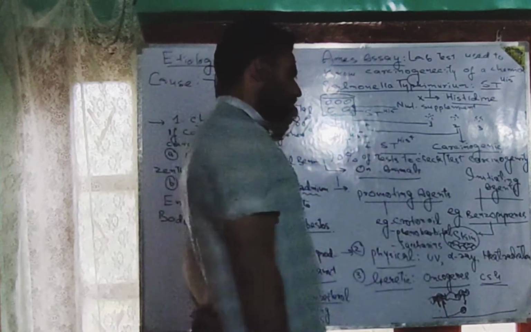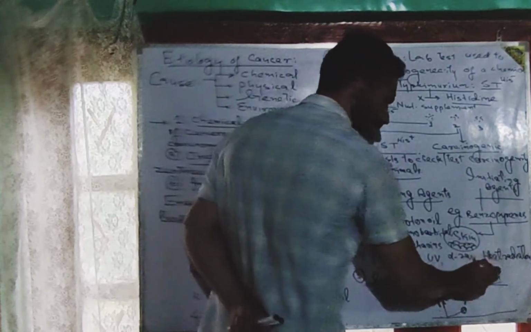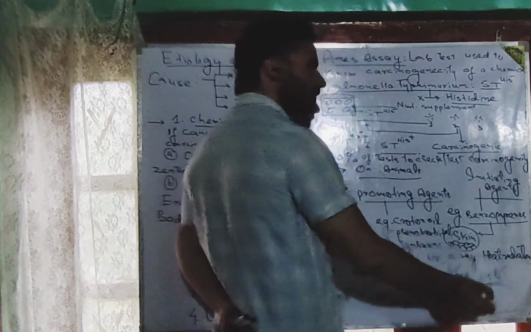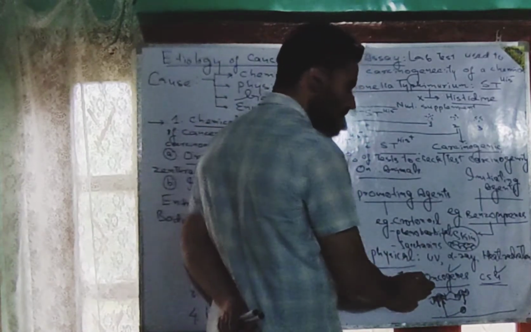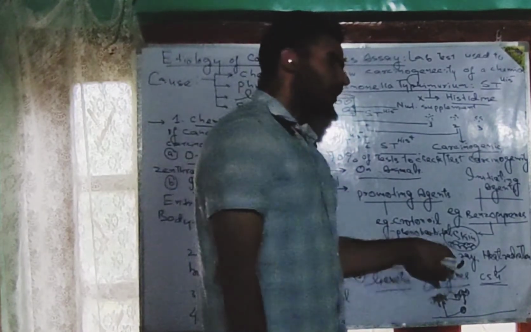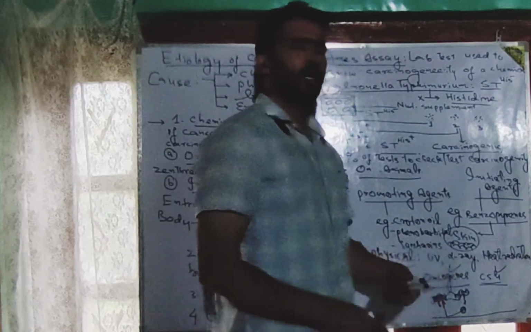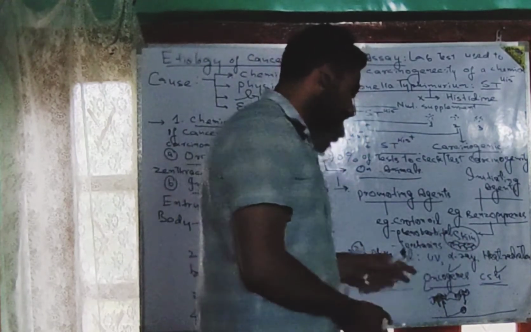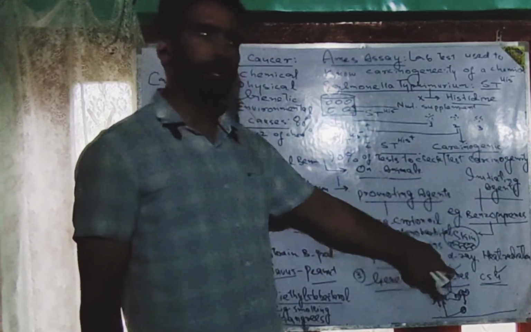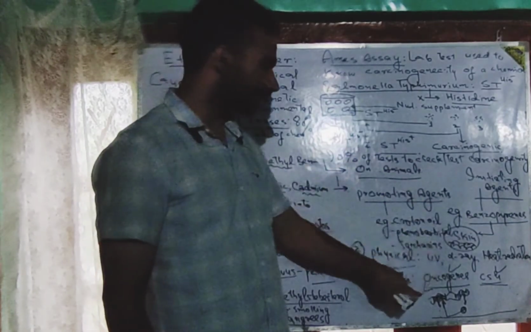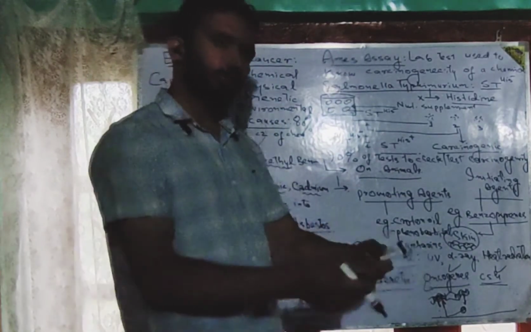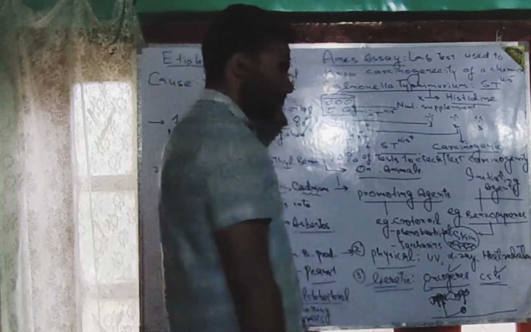If any mutation takes place in the cancer suppressor gene or in the oncogene, then such mutations can lead to the expression of the oncogenes, and whenever there is expression of the oncogenes, then definitely there is development of some type of cancer in different tissues or cells of that person. And when such genes are the causative agents for the development of cancer, then the next type of causative agent for cancer comes into play, which is known as genetic cause.